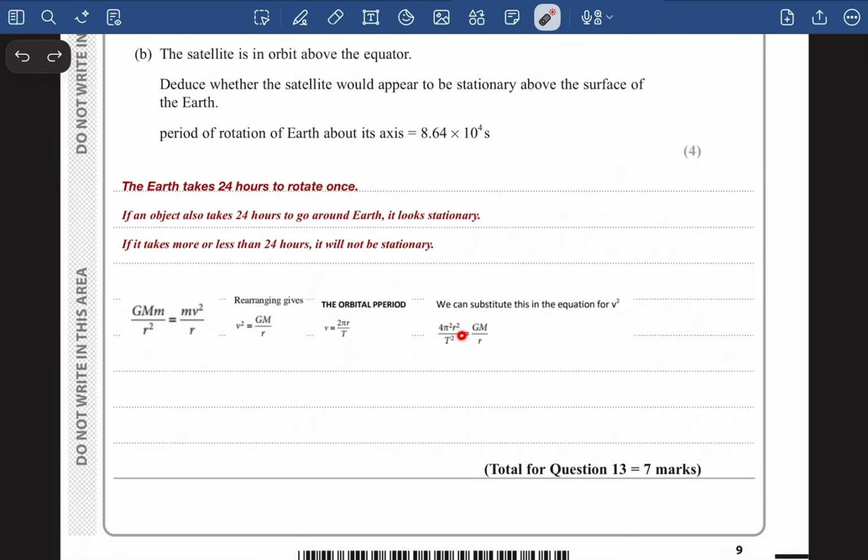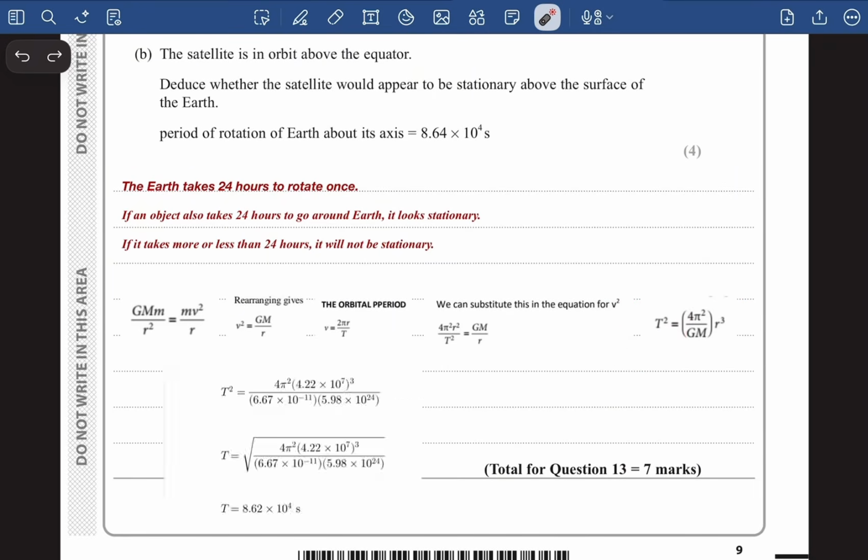And from here we can make t squared the subject of the equation. If we make t squared the subject of the equation, we can easily figure out the time taken for the satellite to rotate once around the Earth, right? This is the formula with which we are going to figure out that time. t squared is equal to 4 pi squared into r cubed divided by GM. And if you make t the subject, the time that comes is 8.62 into 10 to the power 4 seconds, which is very similar to 8.64 into 10 to the power 4 seconds.